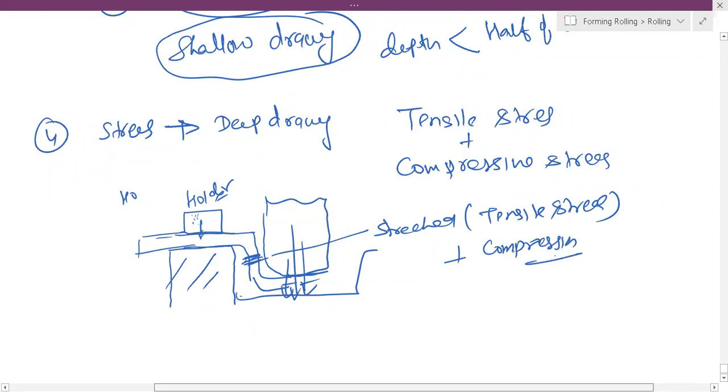So generally, it is asked in an objective question. It will be tensile plus compressive, but in a shearing operation, we have only shearing stress. In wire drawing, we have only tensile stress. In rolling, it is compressive and shear stress, already discussed. Forging, again we will discuss, is only compressive stress.